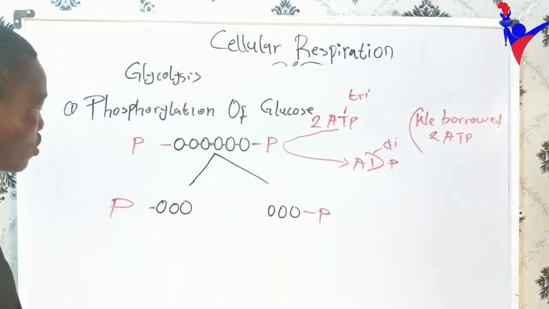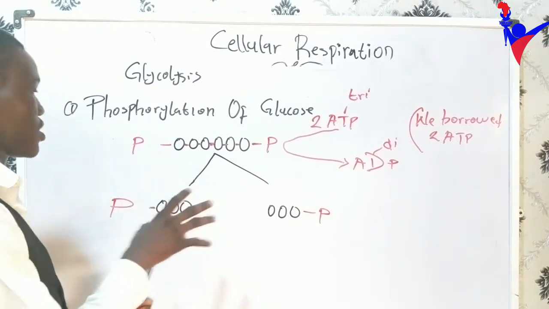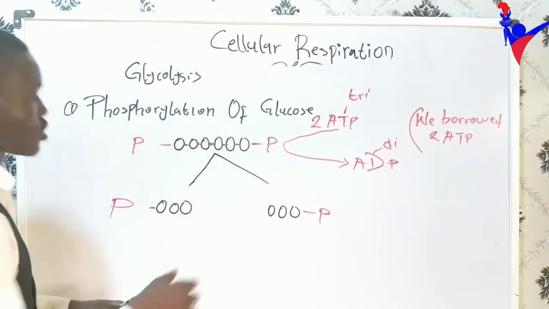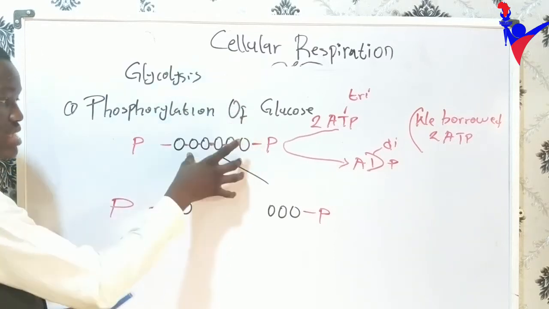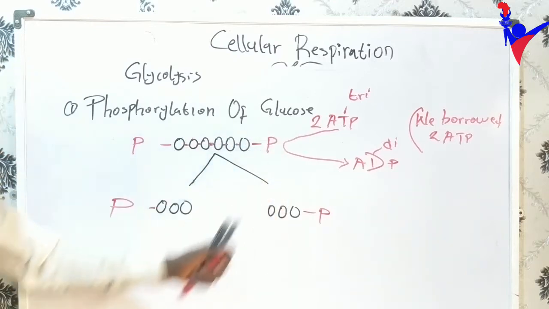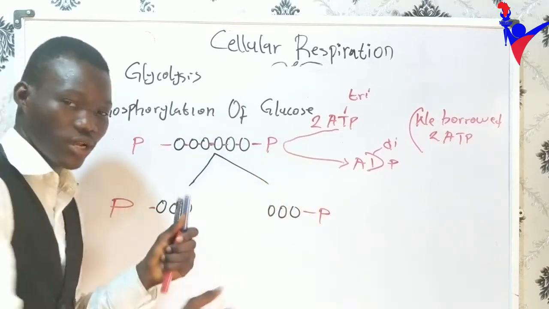Now, so this is what is happening. Before we go into that, so we can be able to answer some questions. This step that we got here was actually from glucose. We added a phosphate group, but it didn't just happen, bam, like we just added 2 phosphate groups. It was little by little.